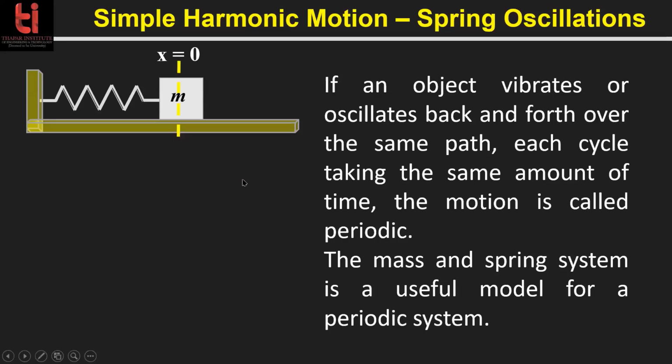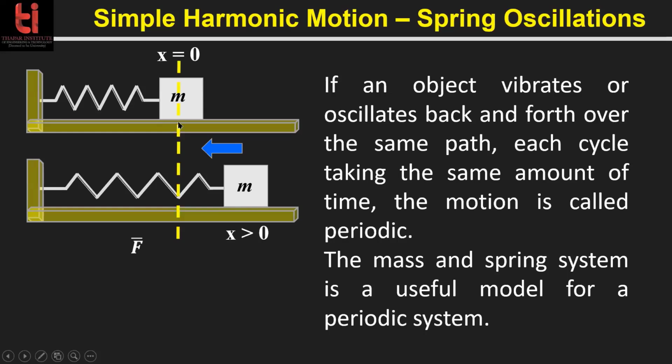Then if this spring is stretched to make the mass's position here, then x is greater than 0 and the spring will exert a force on this mass to bring it back, right?